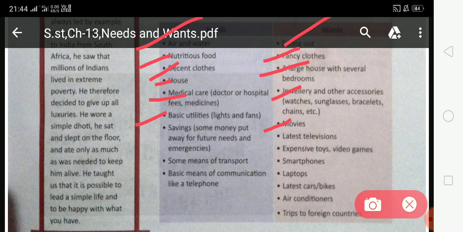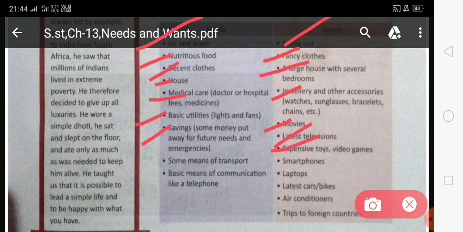Next, movie. Movies are a want. We can survive without watching movies. Save some money, put away for future needs and emergency. So student, saving is a need, because you have to put some money aside for future needs and emergency. Latest television is a want, because you can see any programs on a simple television.